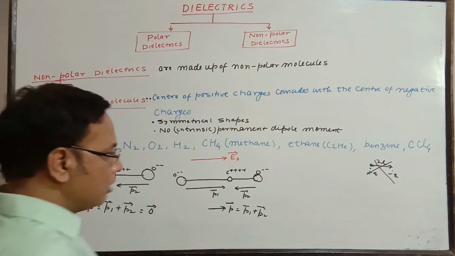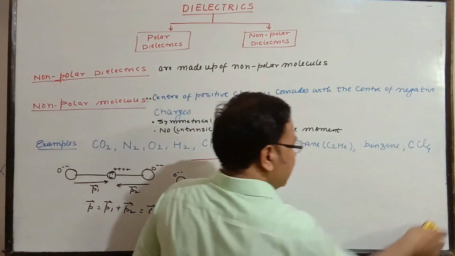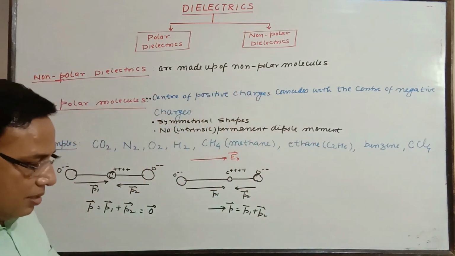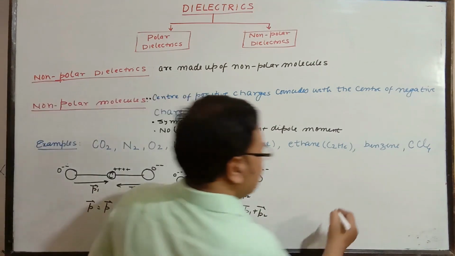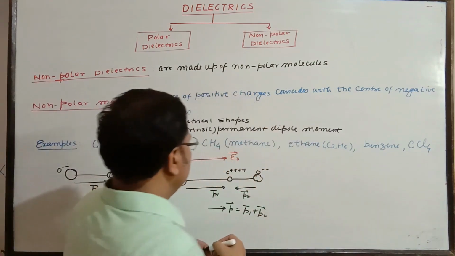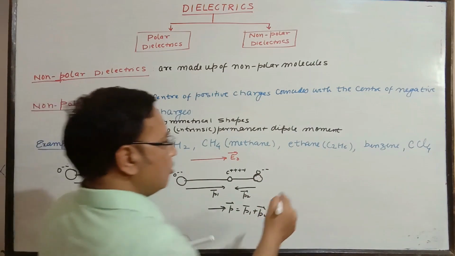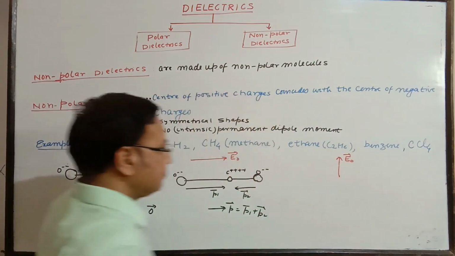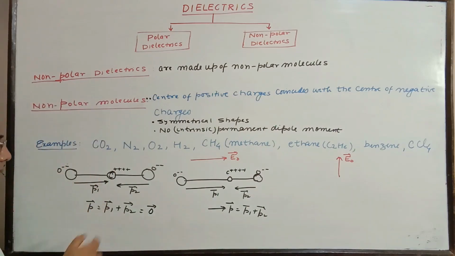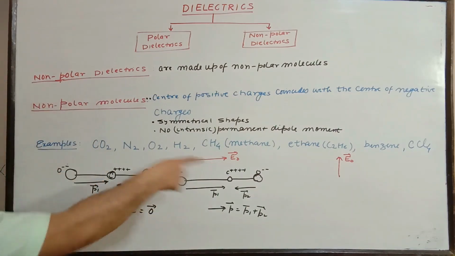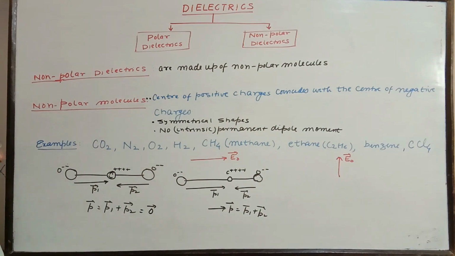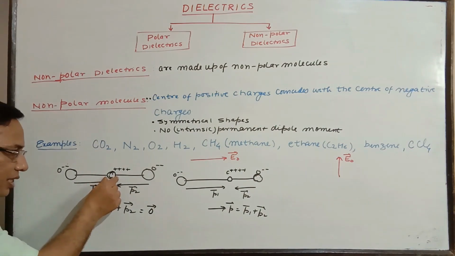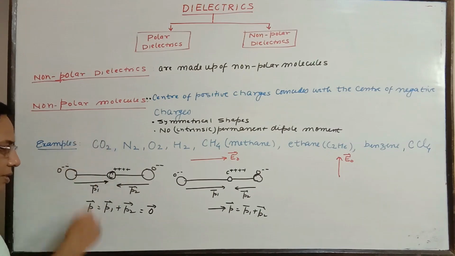Now once again we are going to apply the field in the perpendicular direction. Let us see what is going to happen. The direction of the field is perpendicular to the length, the dipole length. If you apply the field perpendicular, upward, what is the tendency? This plus ion has a tendency to go up, and these two have a tendency to go down, against the field. So what will happen? Let us try to see.